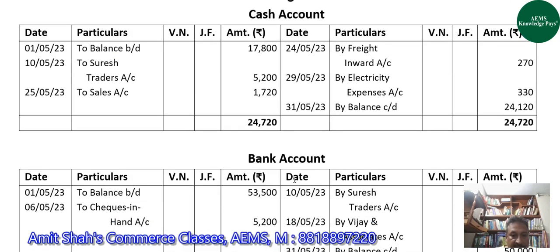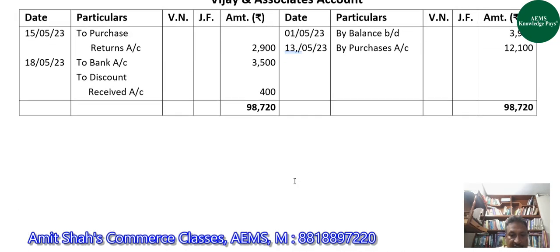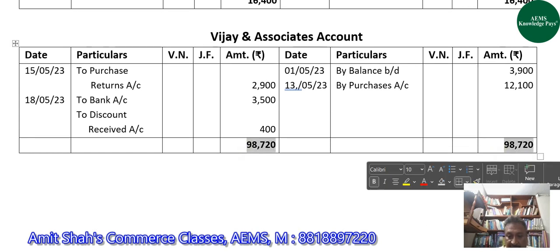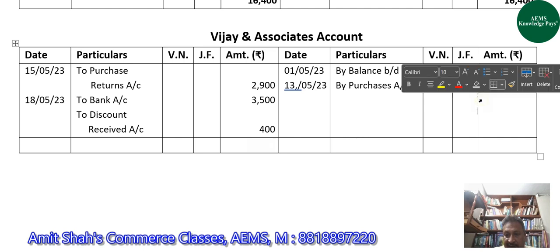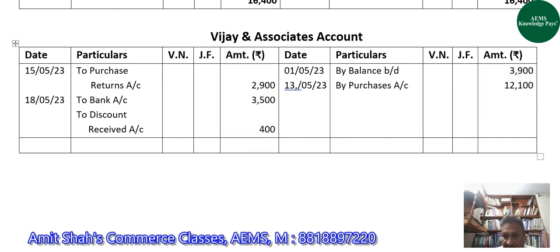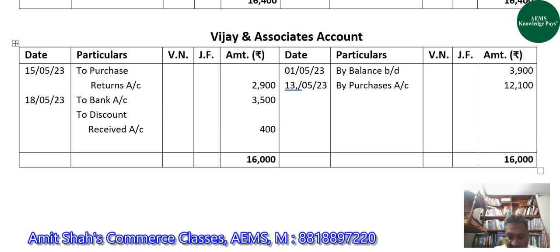So now we will determine the closing balance of Vijay and Associates. Here, guys, the credit side total is more than the debit side total. So we'll write the total of the credit side first, which is 16,000. 16,000 minus the total of this side, that is 6,400, 400, that is 6,800, means 9,200.